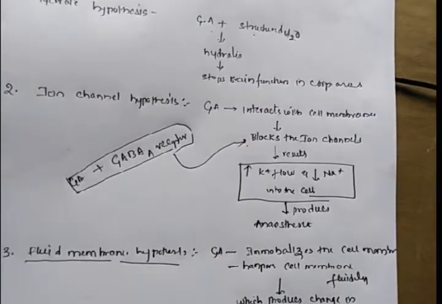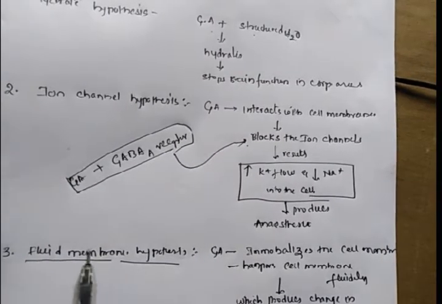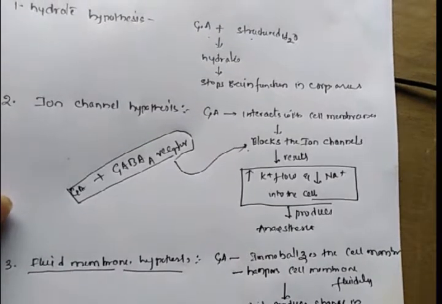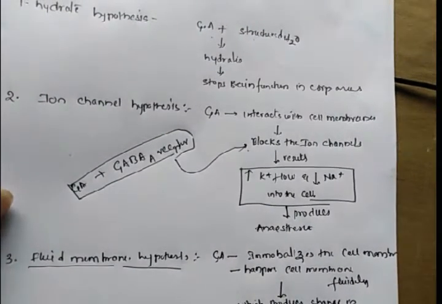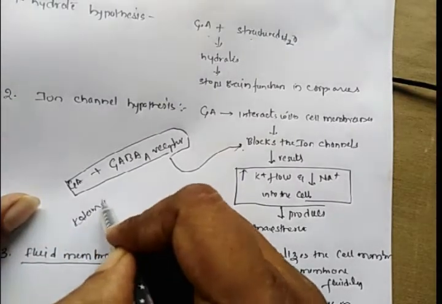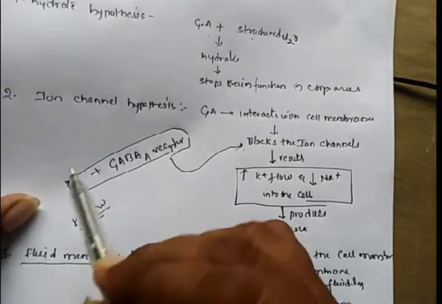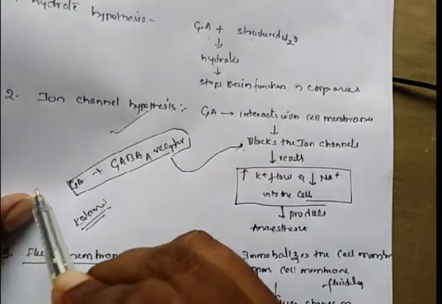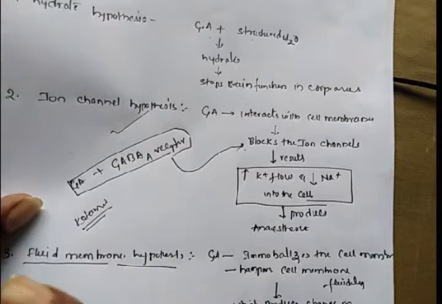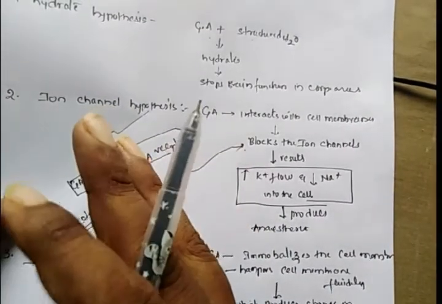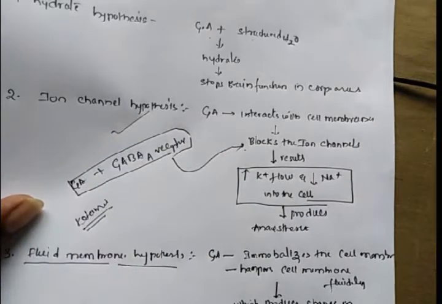This is the major mechanism. For ketamine, there is a separate mechanism. For all general anesthetics the ion channel hypothesis is most accepted, but for ketamine the mechanism of action is different. We will discuss the mechanism of action of ketamine when discussing the synthesis of ketamine hydrochloride.